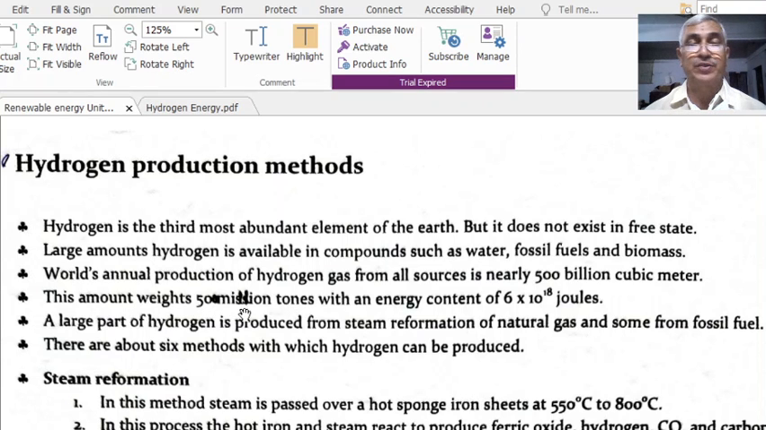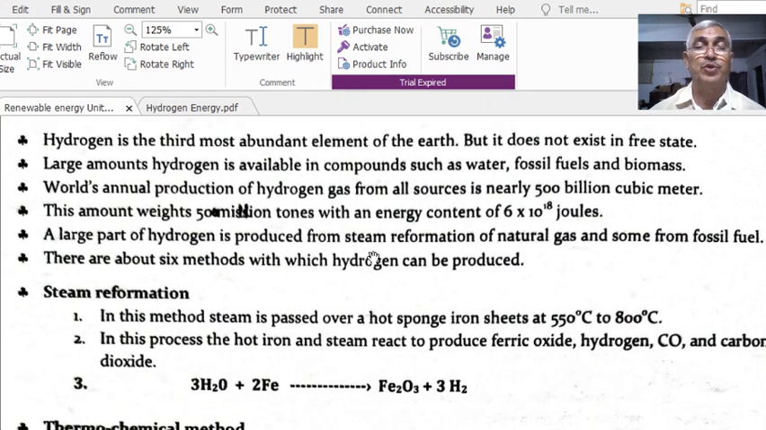This amount weighs 50 million tons of hydrogen, with an energy content of 6 × 10^18 joules. A large part of hydrogen is produced from steam reformation.